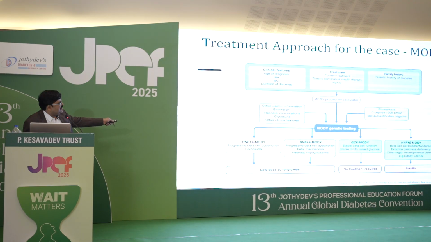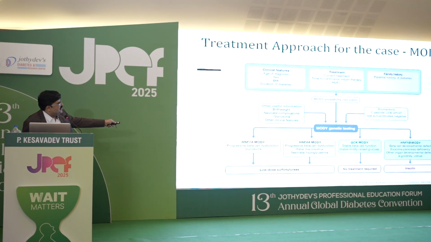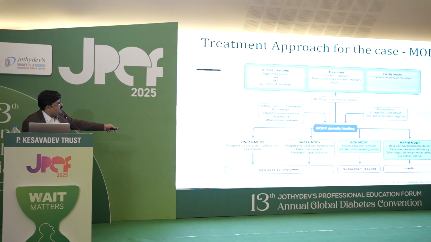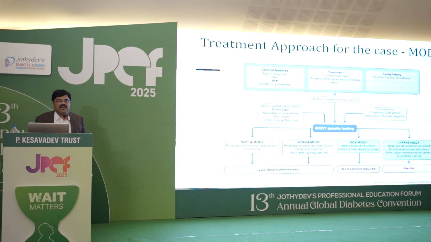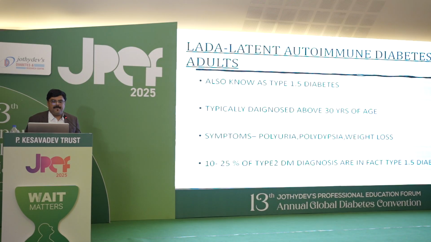You can see the clinical features: age of diagnosis, sex, BMI, duration of diabetes, current treatment, time to continuous insulin therapy, and family history. You take all this, look for the MODY probability calculator and MODY genetic testing. If it is HNF1A or HNF4A MODY, low-dose sulfonylurea. If it is GCK MODY, no treatment required. This is also important: if it is HNF1B MODY, insulin is the treatment. Recognizing early and treating accordingly is very, very important.